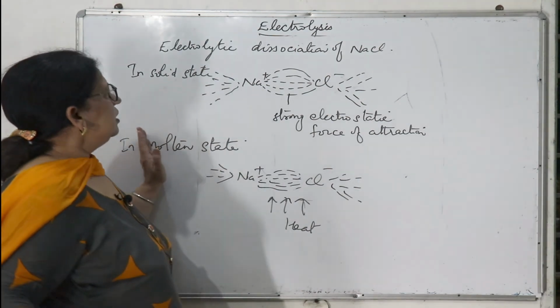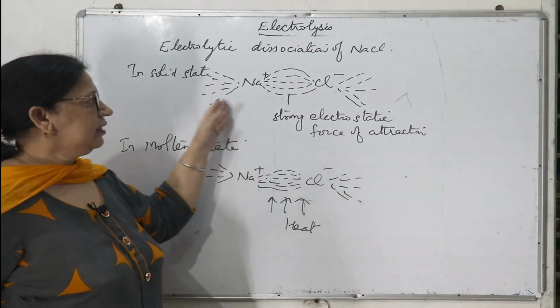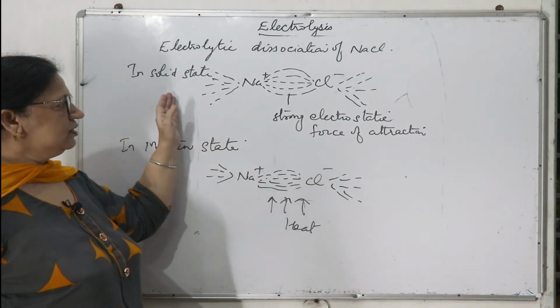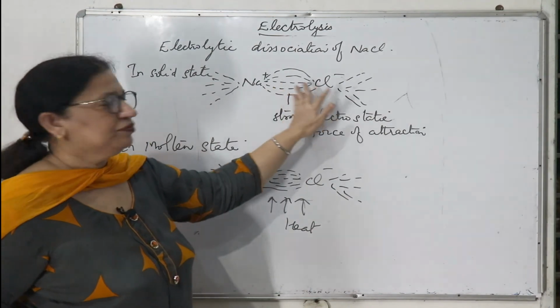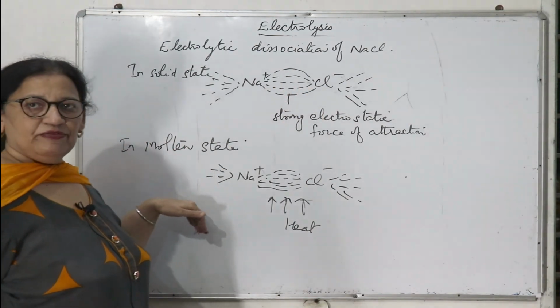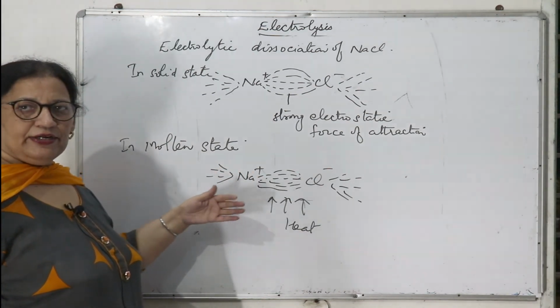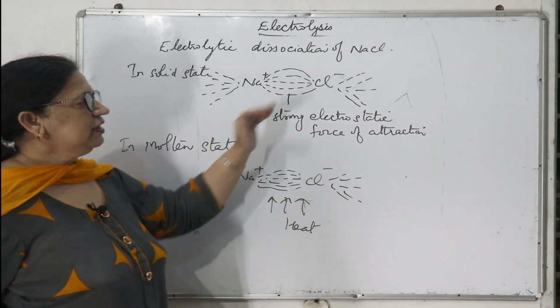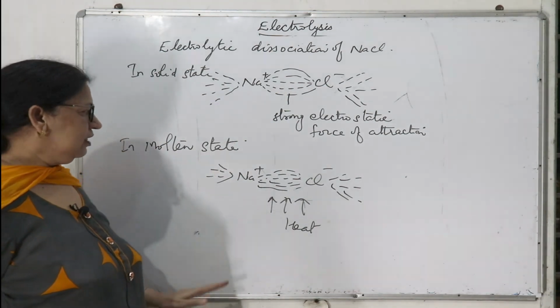So the question is that in the solid state ionic compounds do not conduct electricity. Why? Because there is a strong electrostatic force of attraction between the oppositely charged ions. In the aqueous state, when dissolved in water, oxygen as well as hydrogen exert a pull on the oppositely charged ions, and ions become free and they can conduct electricity.